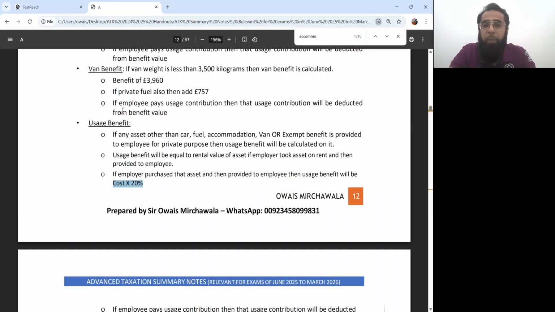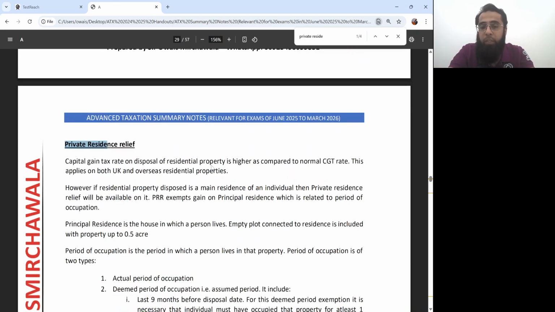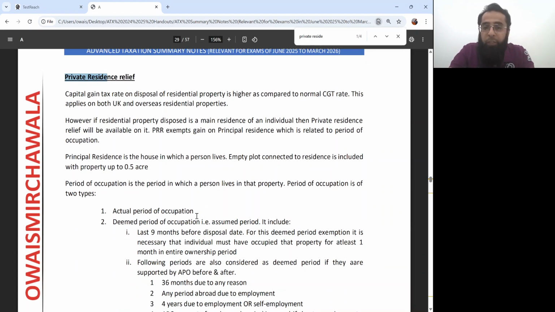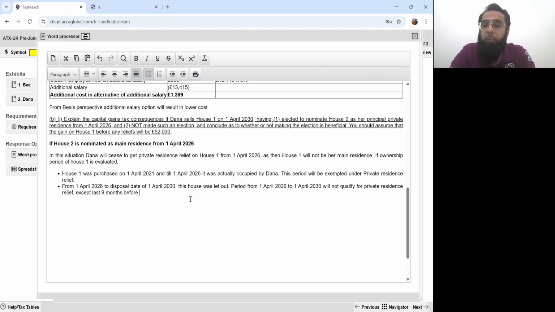If you don't remember the rules, you can go to the summary notes, write private residence relief and you can get all of the rules. The last 9 months before disposal are always exempted if you have occupied the property just for 1 month. Okay, except for the last 9 months before disposal date.